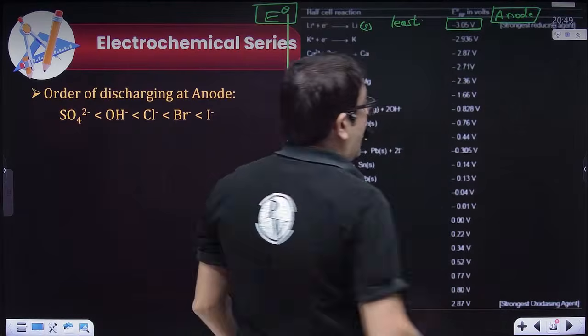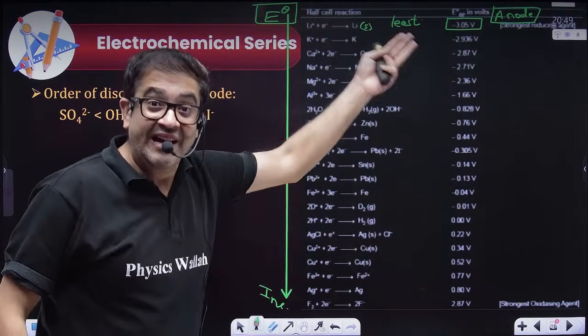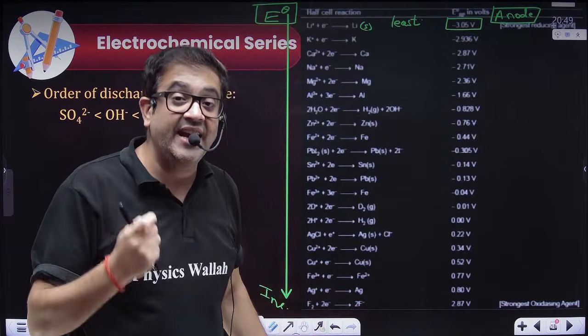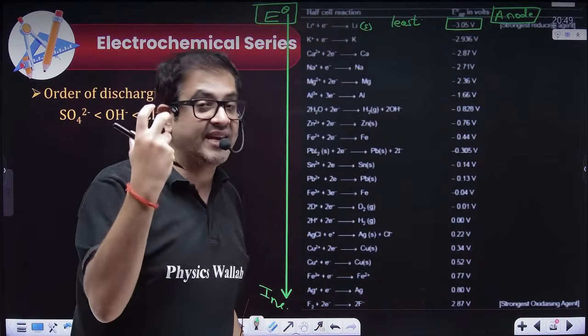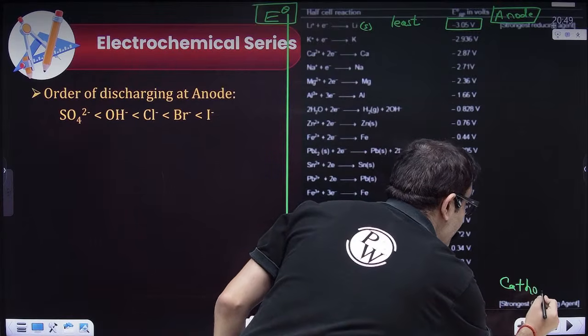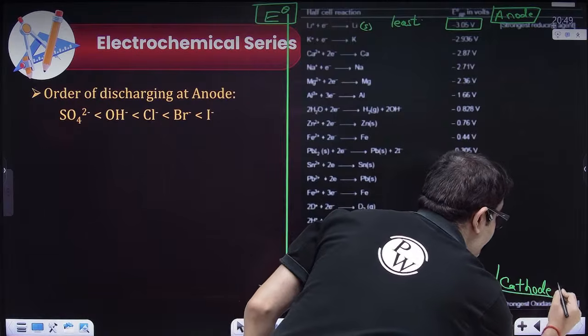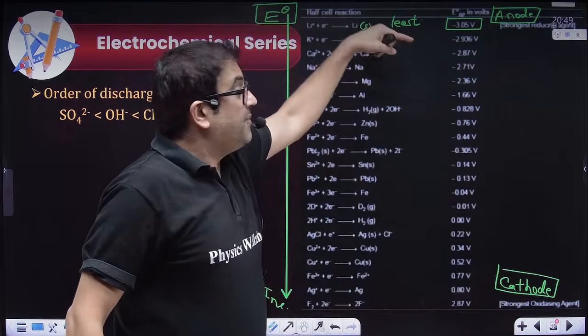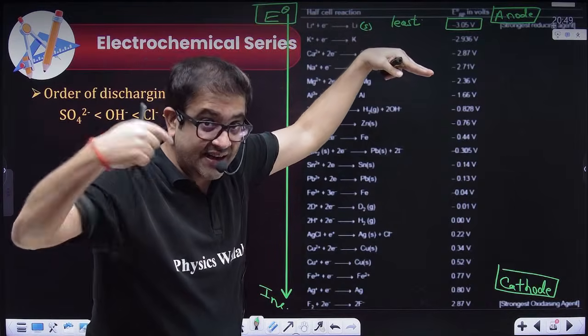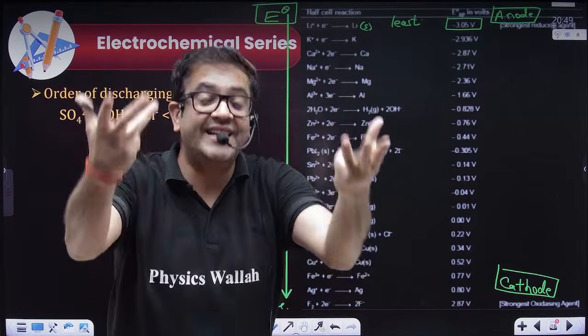And whatever you have at the bottom relatively will be spontaneously assigned what terminal? Sir, it will be assigned the terminal of cathode. In another inorganic sense, the species at the top do not want to reduce themselves, but in fact want to get oxidized.